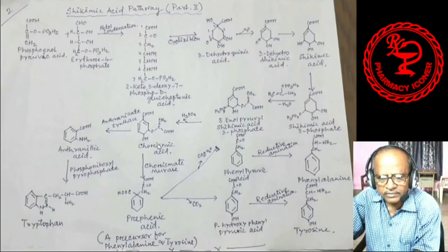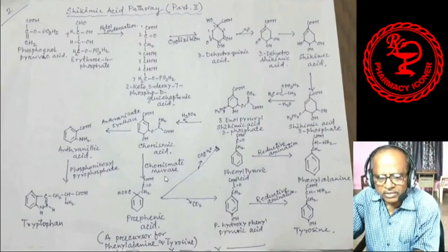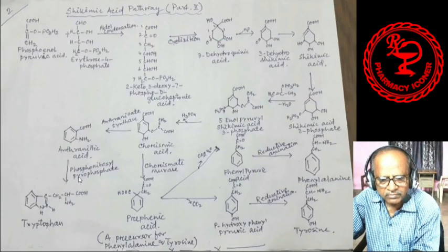On the other hand, from chorismic acid, with the help of the enzyme chorismate mutase, prephenic acid is formed. This is the precursor for the production of phenylalanine and tyrosine. You see, tryptophan is formed via the anthranilate route, but prephenic acid is the precursor for the other two, phenylalanine and tyrosine.